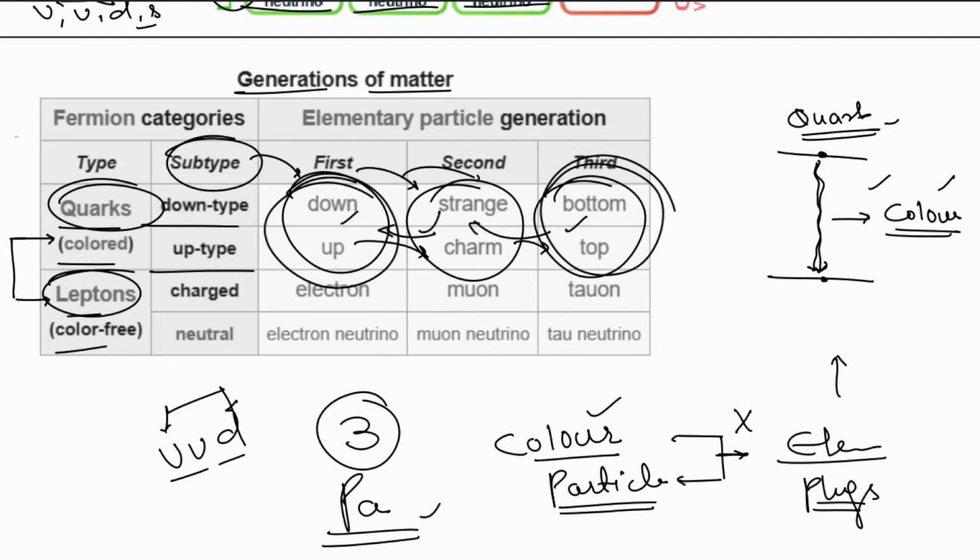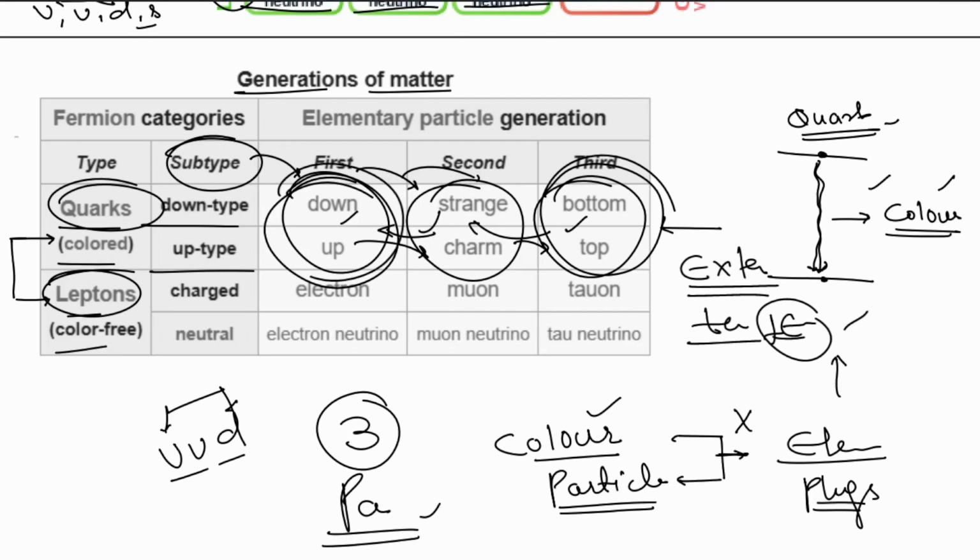But these are also formed. The bottom and top types of the quark particles are also formed, but only in extreme conditions, only in extreme temperature and extreme pressure. So only when the stars are formed or something like that happens. Okay, the common mass is made by these first generation quark particles, such as the simple protons and simple neutrons, and most of the matter in the world is made by the first generation quark particles.